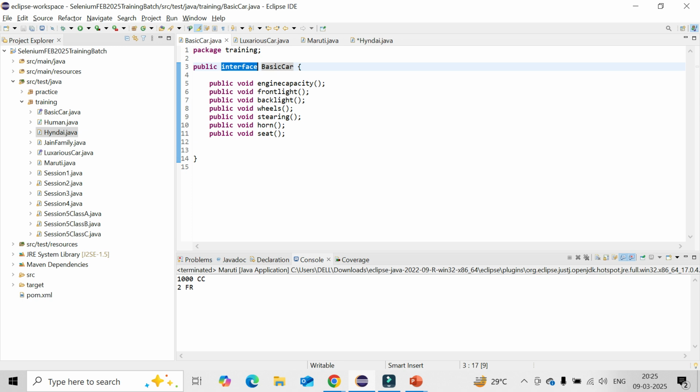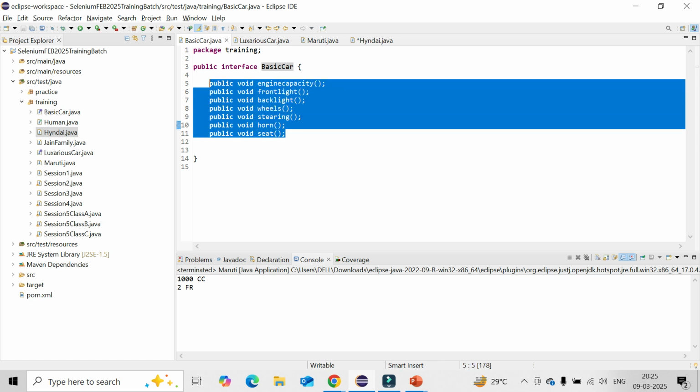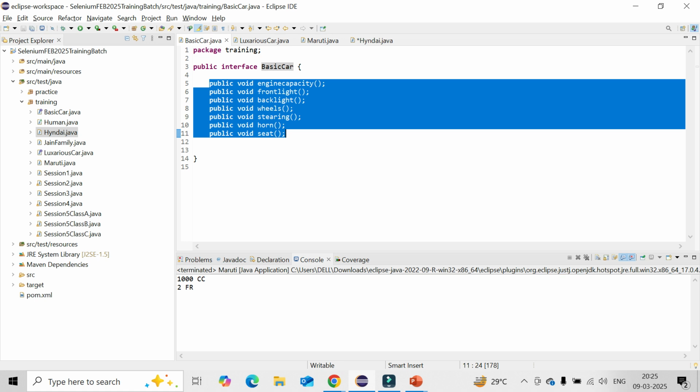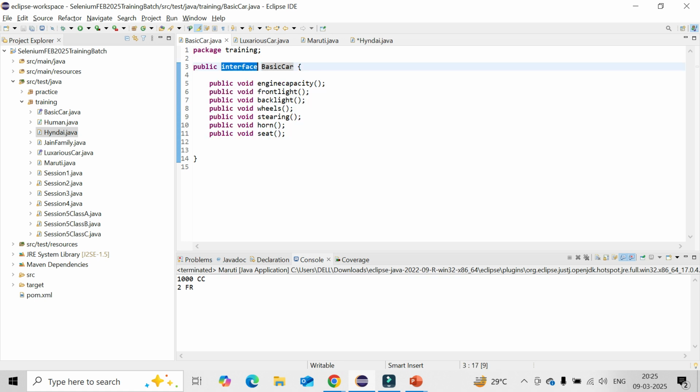So, can I ask you one thing? Yes. Ideally, these are methods only, working as methods, right? Yes, but without body. This is the abstract method. Abstract methods, correct. These are abstract methods, but we are not defining any abstract keyword. Still it is 100% abstract in nature because we are creating an interface.